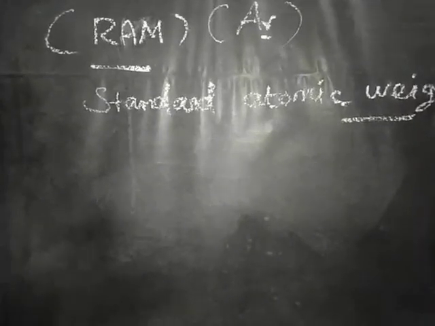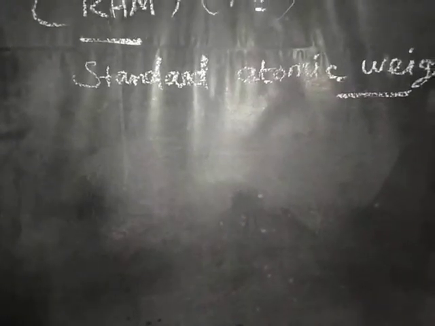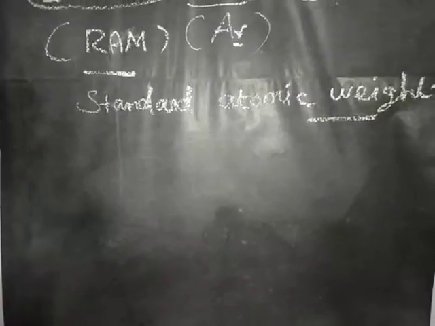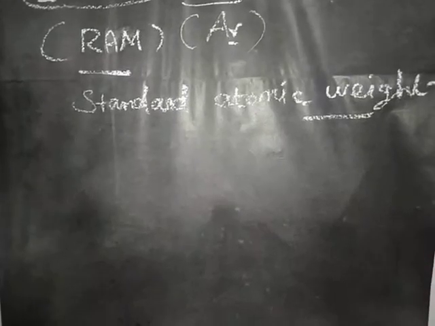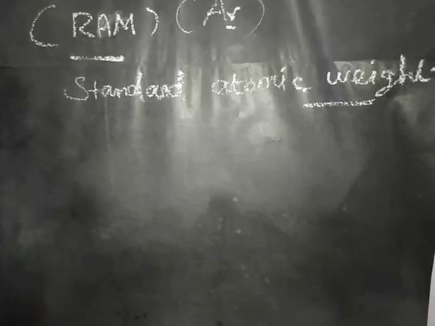An atom is very small. Its absolute mass cannot be determined directly. We already know the atom is the smallest particle, so we cannot measure the mass directly. So we have to compare with another element. Why do we compare? To see how many times it is greater than this, or how many times smaller than this. That is the purpose of comparing. So one element is taken as a standard and given an arbitrary value of atomic mass.